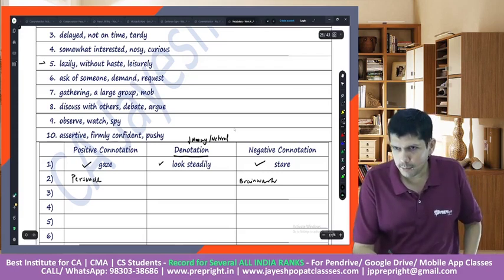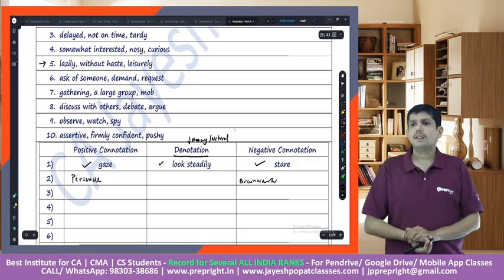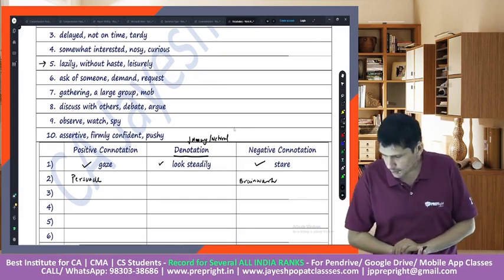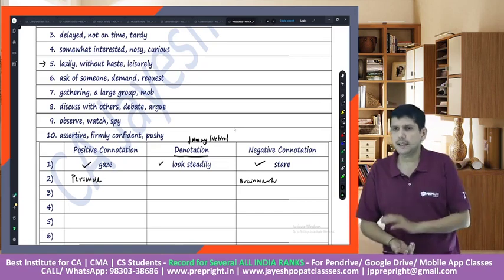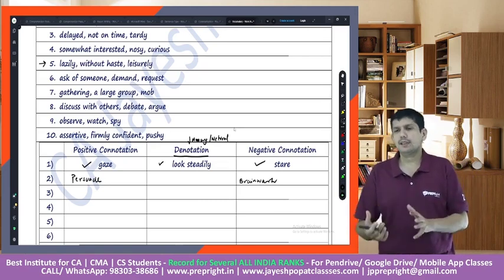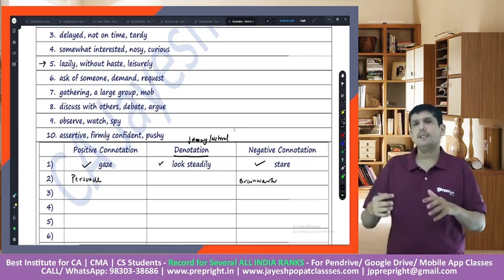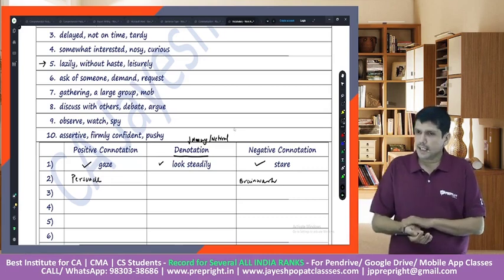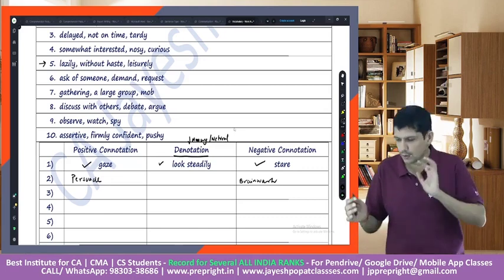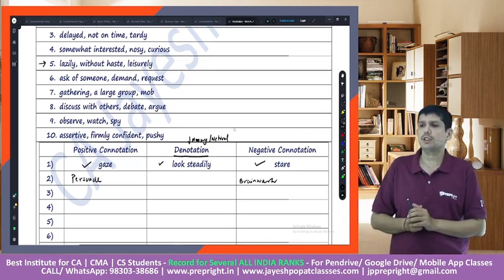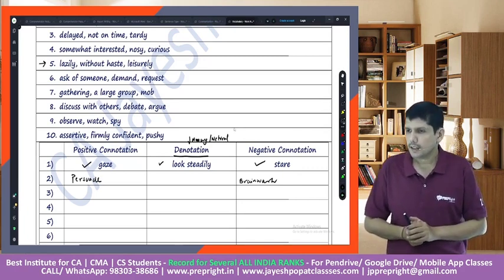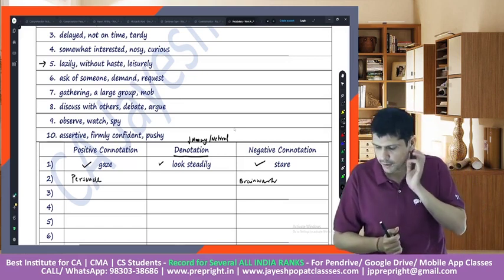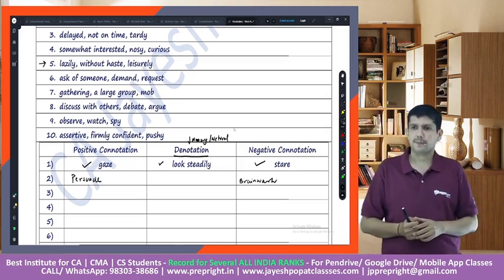Let's do point number 5. Lazily, without haste, leisurely. All the three have the same meaning. Lazily means very slow. Without haste means without, let's say, any energy, or slowly. Leisurely would also mean slowly. So categorize it into positive, neutral, and negative connotation. Quickly put your answer in the chat.